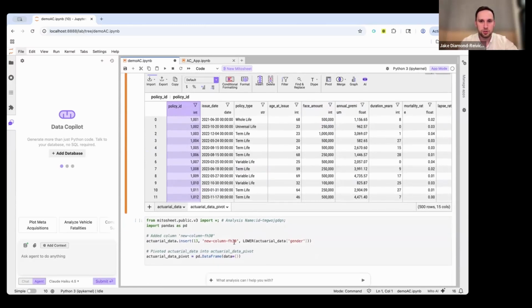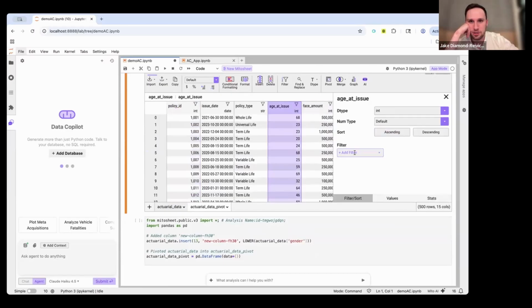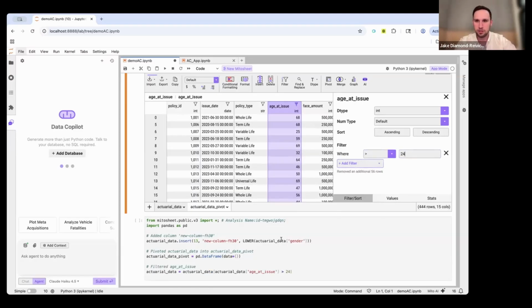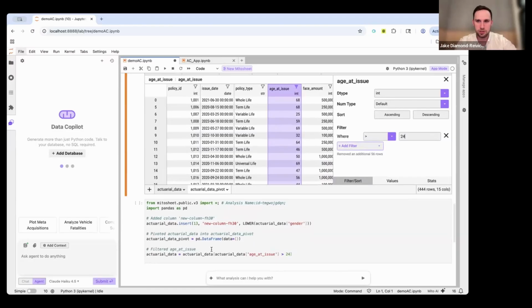You can also, for example, with filtering, Mito will automatically give you the most up-to-date optimized version of the code. So let's say, for example, I want to apply a filter here that is, I just want to look at people with age at issue greater than 24. Great. Here we see the filter applied.